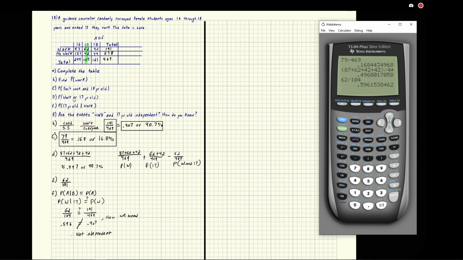Once you have a grasp on and, or, and given that, you pretty much have a grip on all of it. And then just make sure that you understand this independence rule. If you've got the independence rule memorized, and it's not very hard, you just write given that, and then just say, does B really matter? If it doesn't, then the probability of A shouldn't be changed by B. So they should be equal. And that's that.